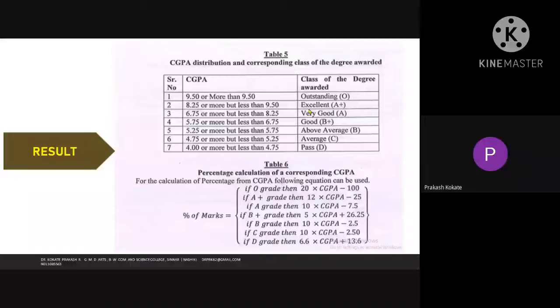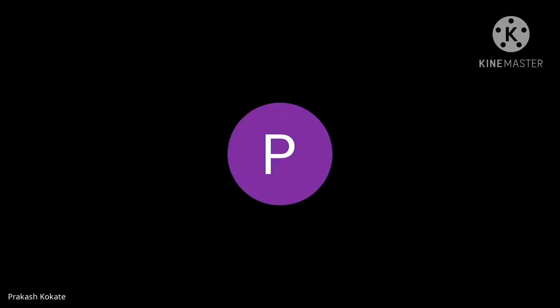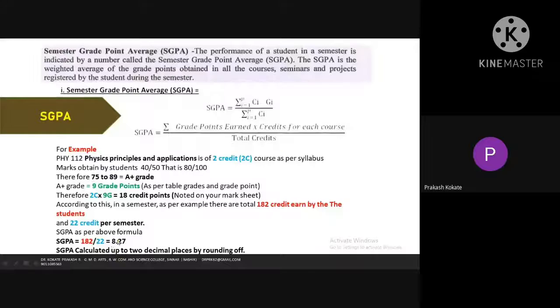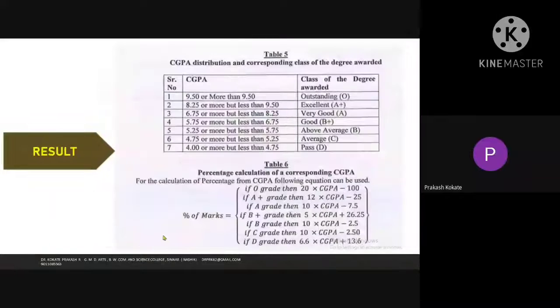So Abade in the first semester became excellent. Why? I will go back for your convenience. Abade got how many points? An SGPA of 8.27. Do you remember, do you see this 8.27? I will go further. So 8.25 to 9.50, he is excellent. Many of you may also be excellent.